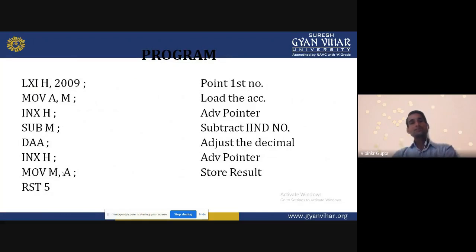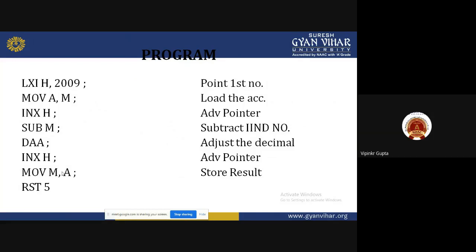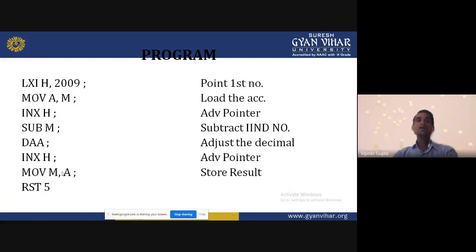as in previous examples, the HL pair is loaded with 2009. That memory location has the first data. So MOV A comma M. INX H, it means increment the HL pair, so 2009 is updated to 2000A.